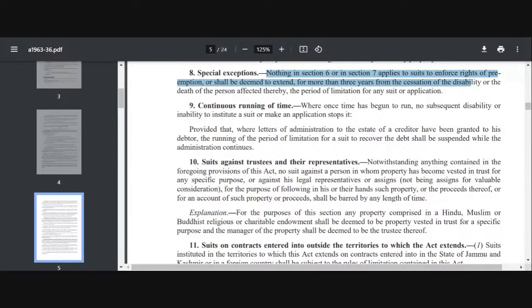Right, and the second thing which it says is that the period can be extended only to a period of 3 years. So what does it mean? What does Section 8 mean, students? What is it saying? Section 6 and 7 are subject to Section 8. And what is the next part? It will not be deemed to extend for more than 3 years from cessation of disability or death of the person affected thereby. What does it mean?